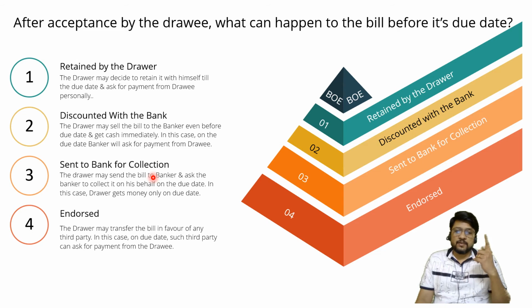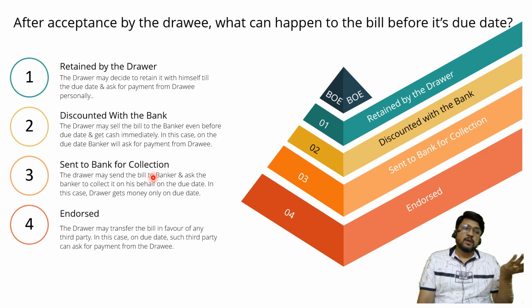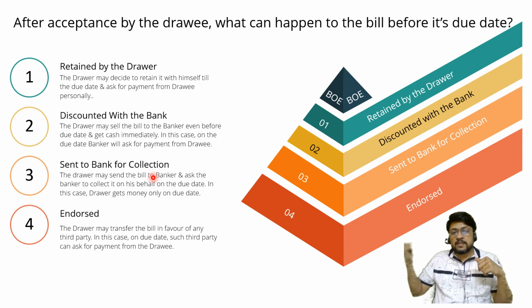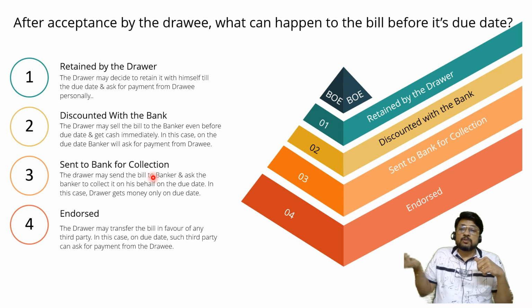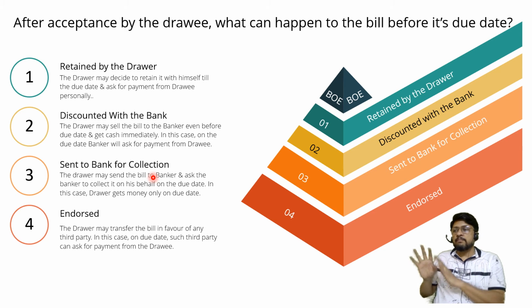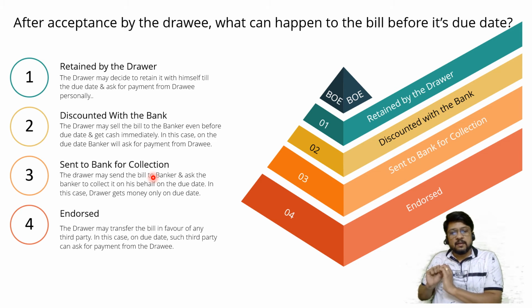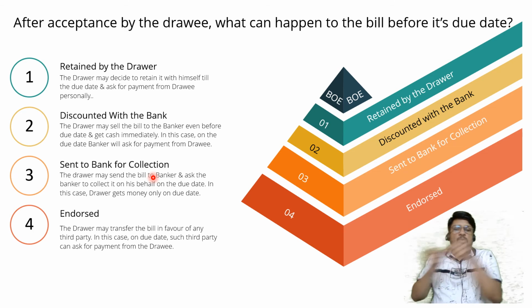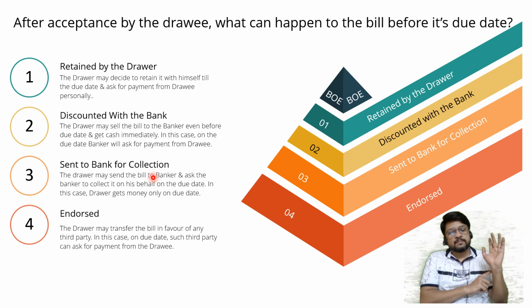Just like in the first example, if you remember, I had given the example that I sold the goods to you, I drew a bill on you, you accepted it and gave it back to me. Then I purchased some goods from my friend. He was going to draw a bill on me. I told him, please don't draw any bill on me. There is one bill accepted by my student already lying in my cash box. Let me give that bill to you. On the due date, you go to the student's house and collect the money. He or she will pay.